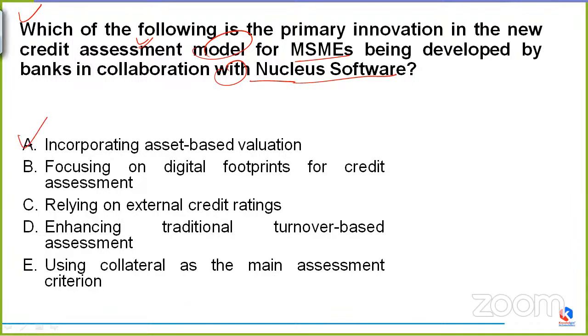Whether it is incorporating asset-based valuation, focusing on digital footprints for credit assessment, relying on external credit ratings, enhancing traditional turnover-based assessment, or option E, using collateral as the main assessment criterion. What should it be? Anyone?